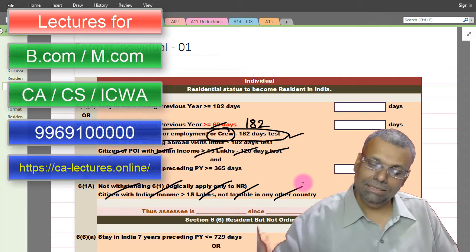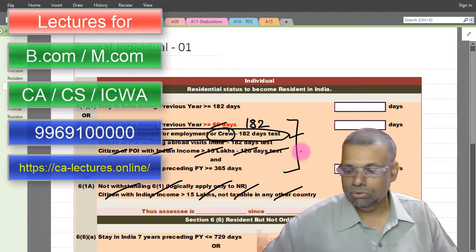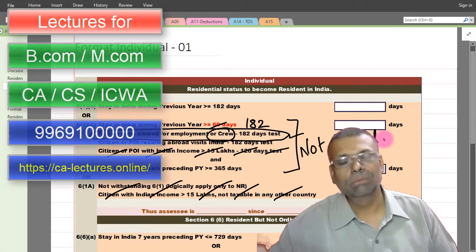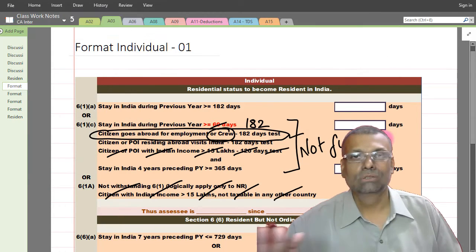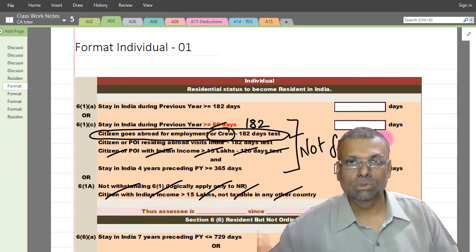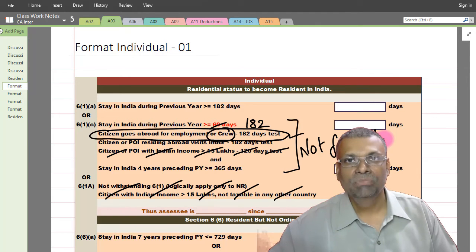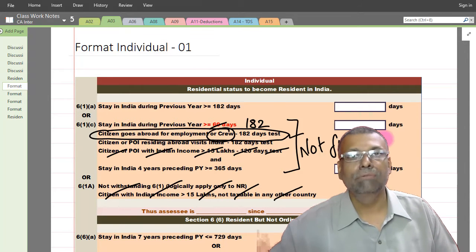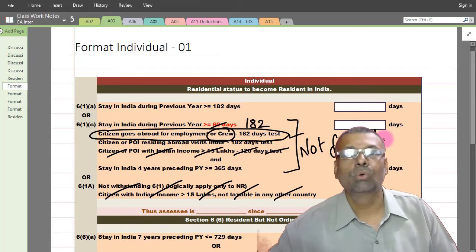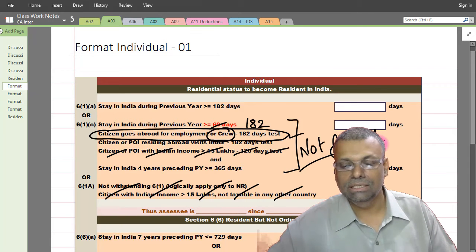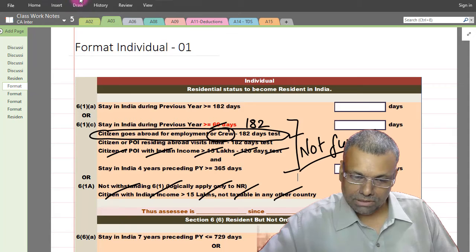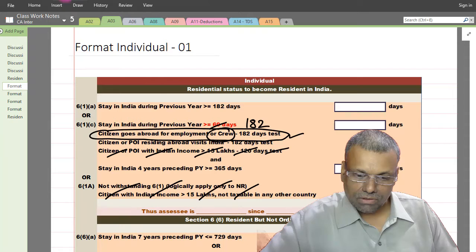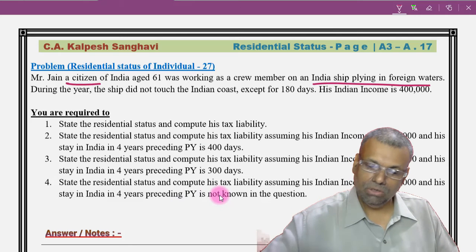And the moment it happens like that, logically 6(1)(c) conditions become not functional, but we will in the classroom apply and test it also. Not functional means that 6(1)(c) and 6(1)(a) now have an overlapping condition. So if 6(1)(a) is satisfied, only then 6(1)(c) can be satisfied. If 6(1)(a) fails, 6(1)(c) automatically fails because there is an overlapping condition. That's the reason logically it is said that it is not functional. So we have already identified the provisions first of all. And now let us see his number of days stay in India.